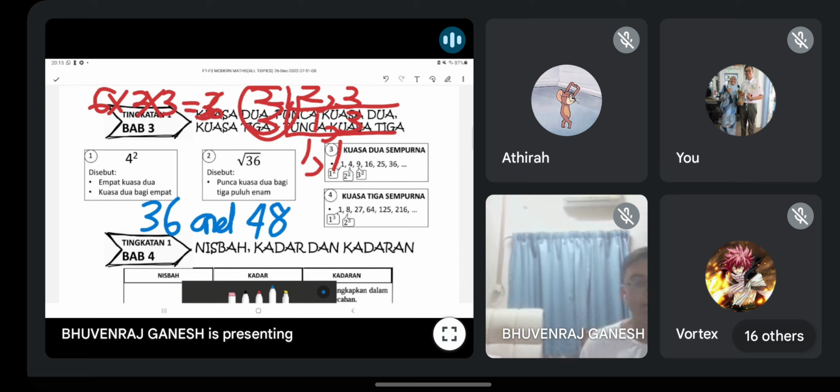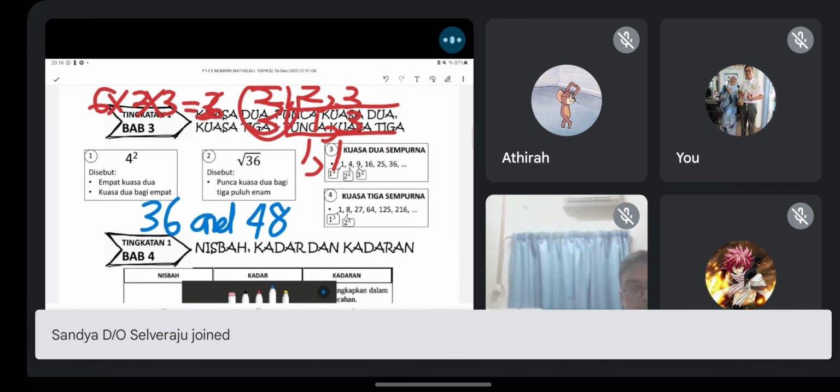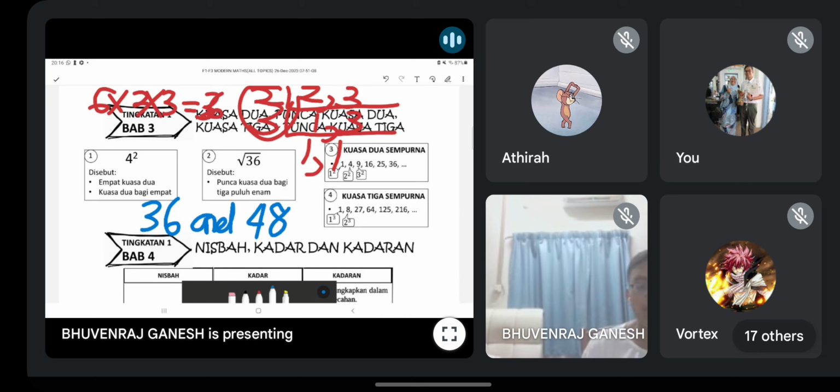You must type out everything. Ada banyak, guys. No. Don't use common multiple. Don't use LCM. Use listing. Guna kaedah senaraikan. Senaraikan gandaan 36, senaraikan gandaan 48. Lepas tu tengok persamaan. Which one is the same? That is the method. Anyone? Common multiple. At least 2 you give me enough. 2 saja. Cukup.